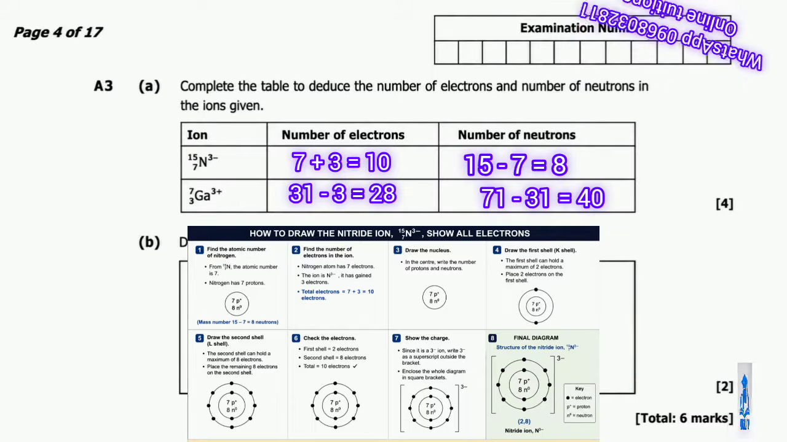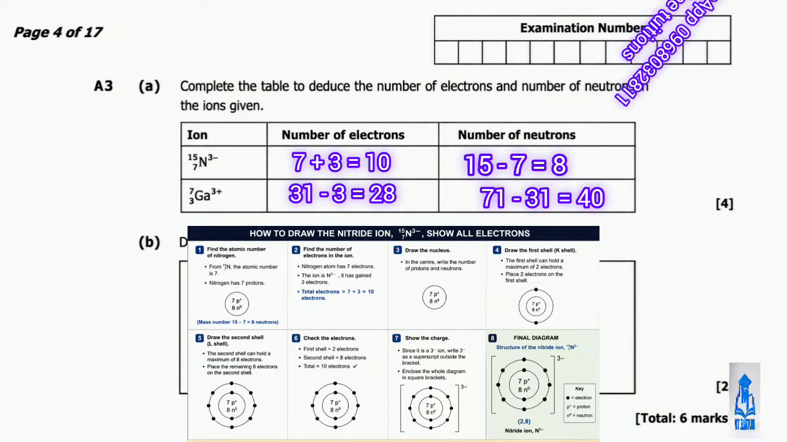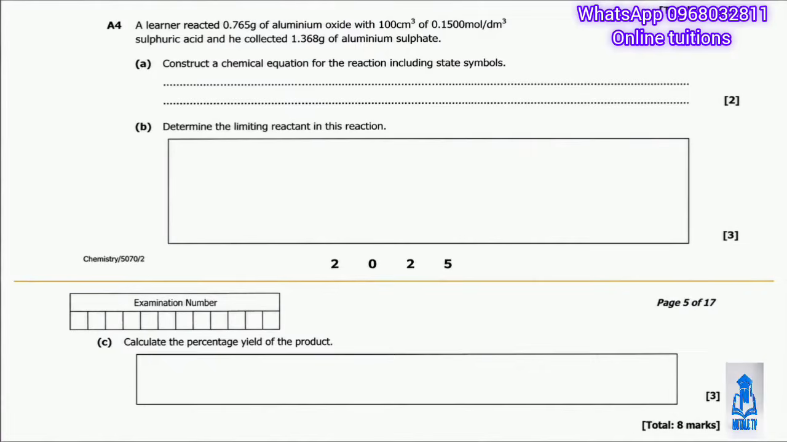Most of the time this is shown as dots and crosses to represent the original and gained electrons separately. That's question A3, 6 marks. Okay, let's move on to question A4, a calculation question.